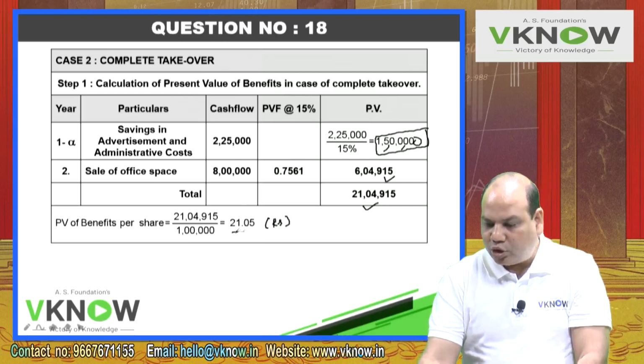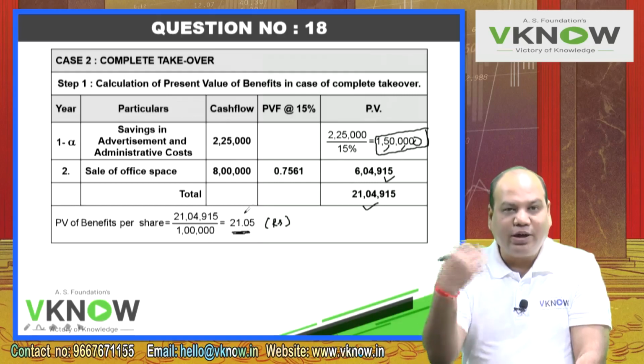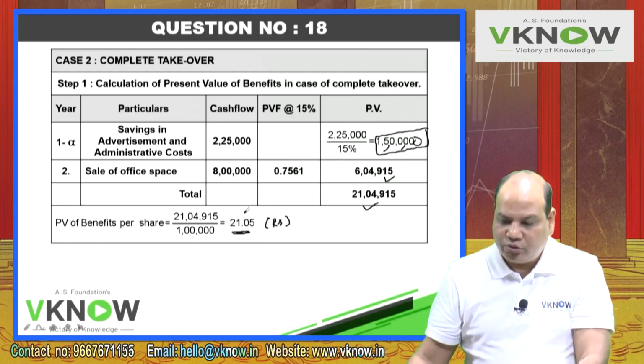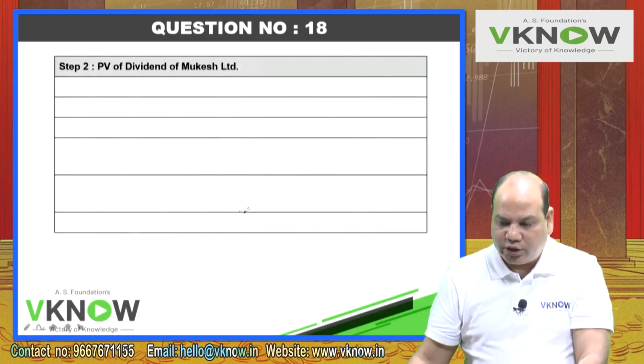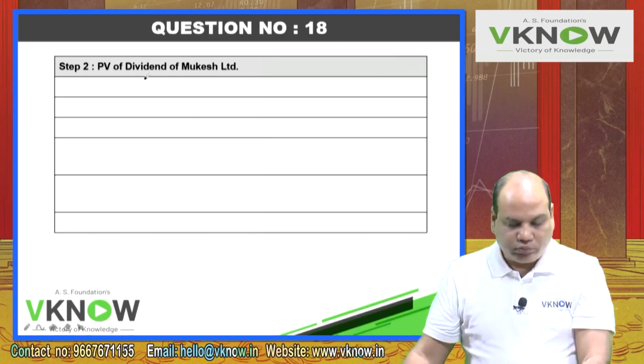So this is one common answer for both companies. In addition to that, we will get dividend as per the revised dividend policy. So now we'll have to prepare two more working notes, one for Mukesh, one for Dhirubhai. So now write down step 2, PV of dividend of Mukesh Limited.